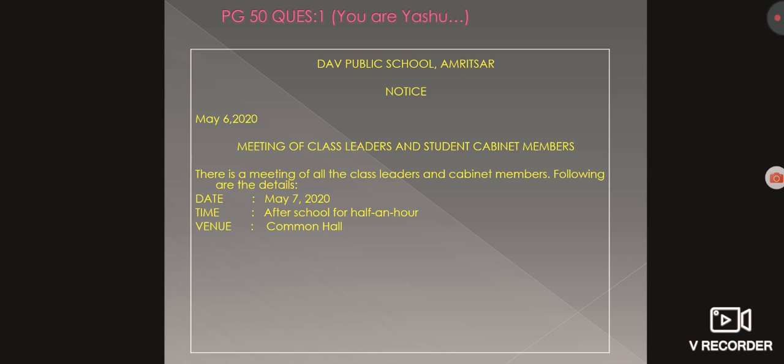Next is venue. Common hall is given in the question itself. If you see that fill in the blank type of table there, it's written there, so I have used the same thing, common hall. And even the time has been written there, after school tomorrow. So I have mentioned in my time, after school for half an hour.